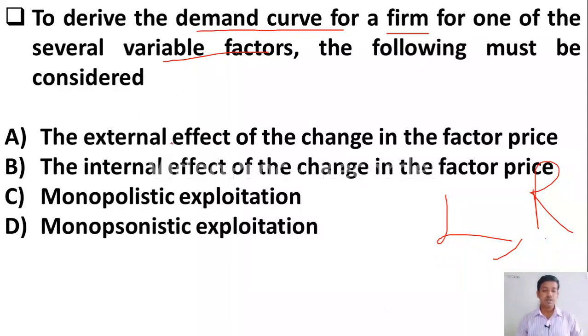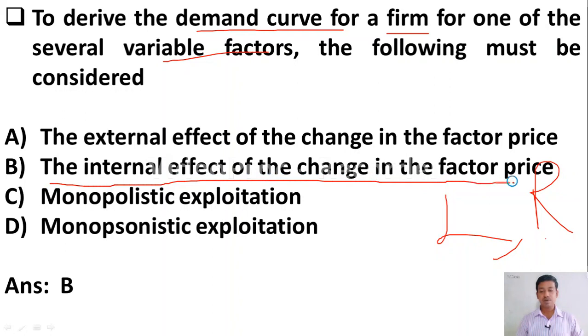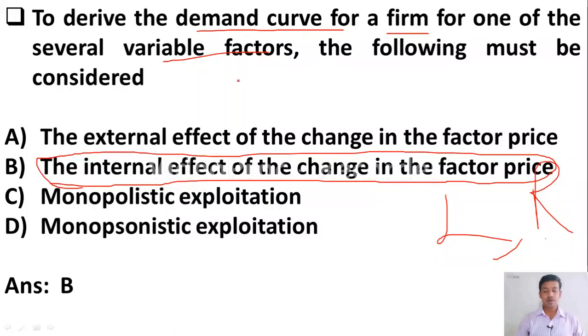Option A, the external effect of the change in factor price. Option B, the internal effect of the change in factor price. Option C, monopolistic exploitation. Option D, monopolistic exploitation. Here the correct answer is the internal effect of the change in factor price. This has to be considered to derive the demand curve for one of the variable factors.